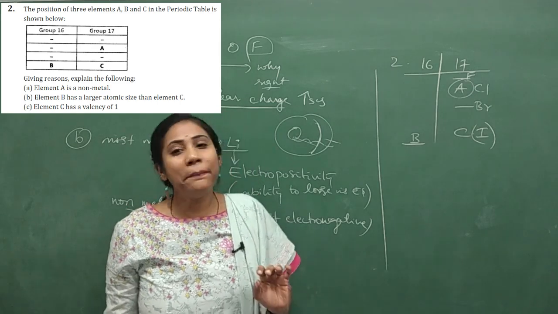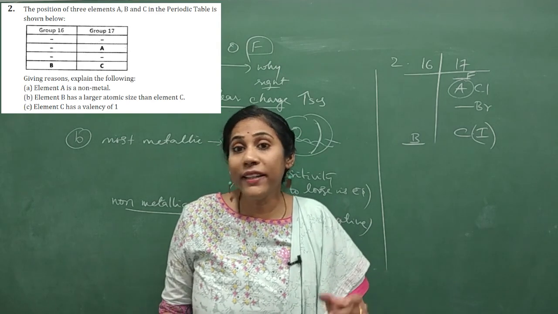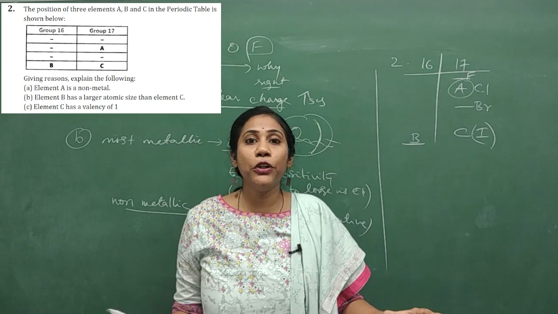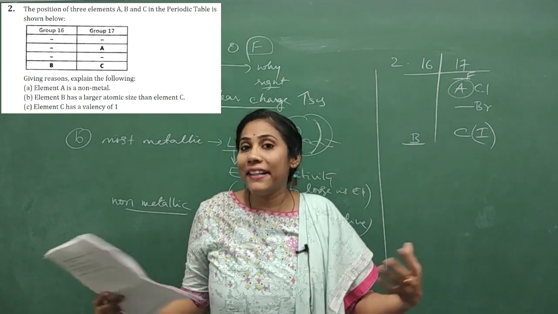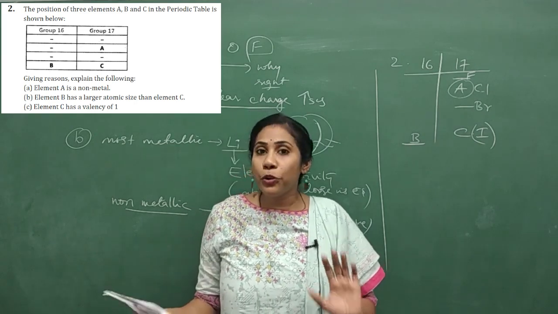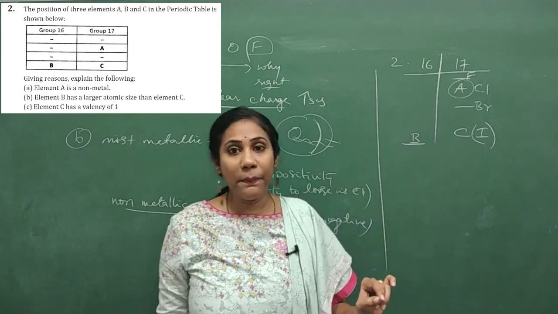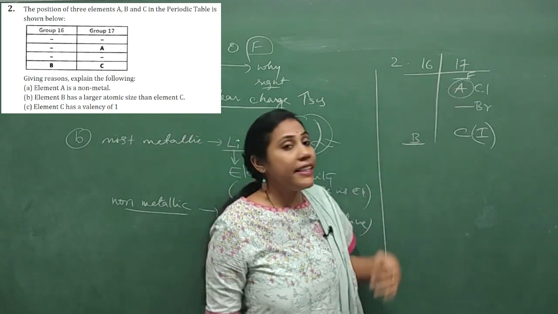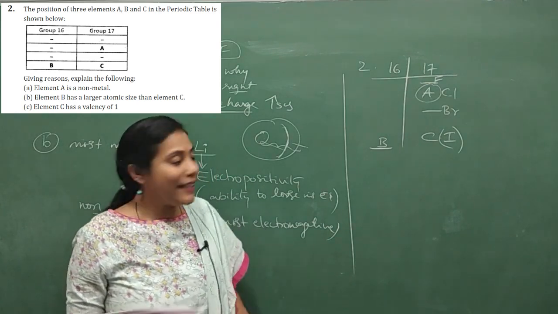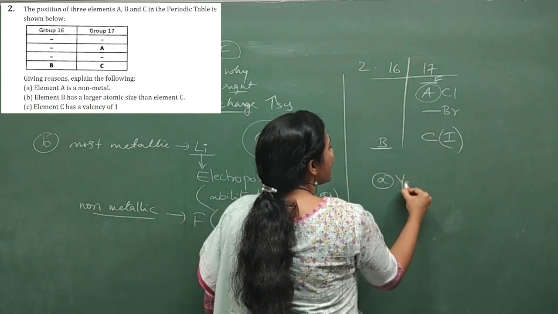You have to remember the periodic table, at least a few elements that I told you in one of my videos. I think it's the third video, where I have explained at least what elements you have to remember for 10th grade. So those elements, position, group wise and period wise, try to remember. Say these are our 17th group elements. So what they are asking, element A is a non-metal. Yes, definitely element A is non-metal.